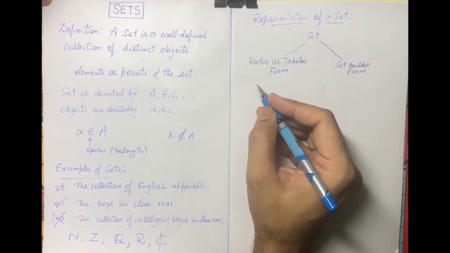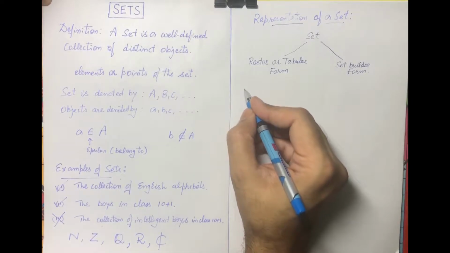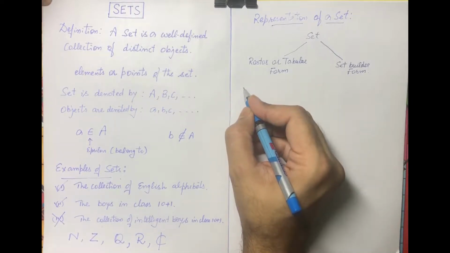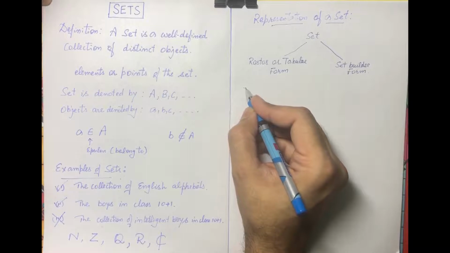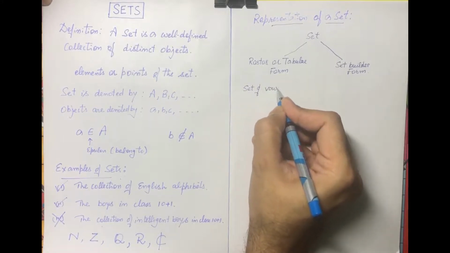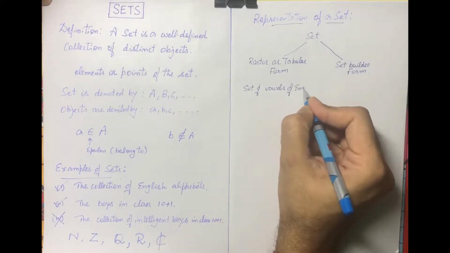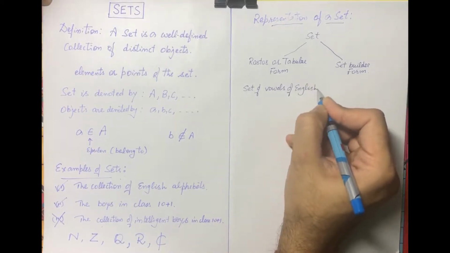Roster form is listing the elements. For example, let us take an example of the set of vowels of English.